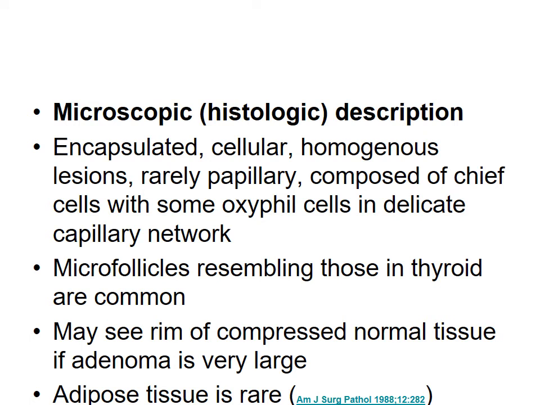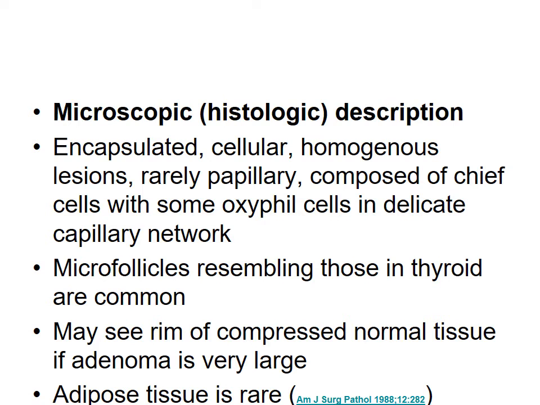Microscopically, the parathyroid adenoma is encapsulated and cellular, and it comprises chief cells with some oxyphil cells. Chief cells have a round central nucleus with clear to eosinophilic cytoplasm, while oxyphil cells have more granular, pinker eosinophilic cytoplasm, and these cells are arranged in sheets, cords, and nets separated by a delicate capillary network. Microfollicles can be seen like in thyroid, and they compress the normal parathyroid tissue if the adenoma is very large.